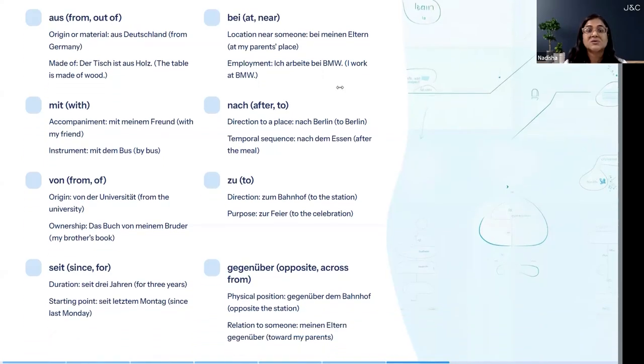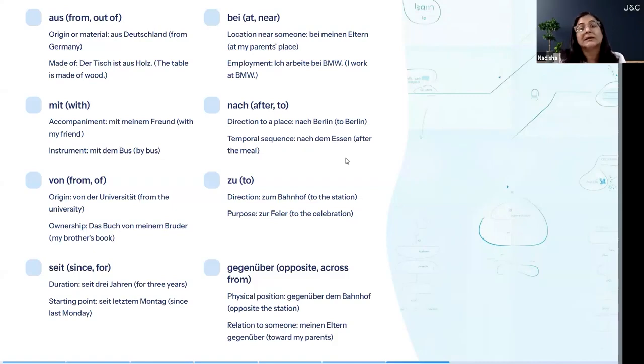Next is nach, which means after or to. It is for direction or temporal sequence. Temporal means something related to time, like after this, I will do this. For direction it is like nach Berlin. Ich fahre nach Berlin would be I travel to Berlin. So nach is to also. And for temporal sequence, like nach dem Essen. Nach dem Essen komme ich zu Ihnen. After the meal, I will come to you.